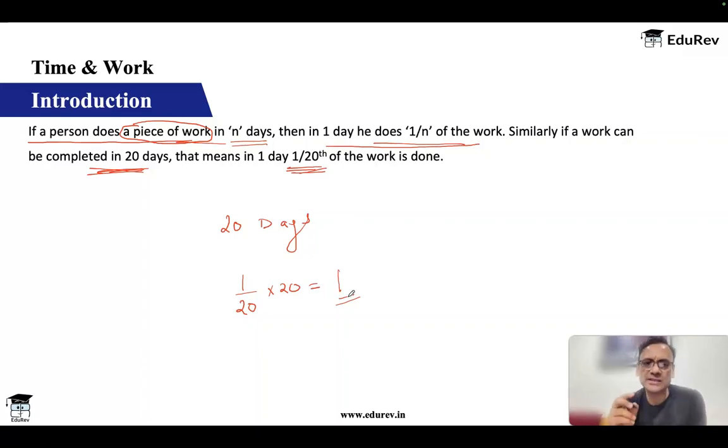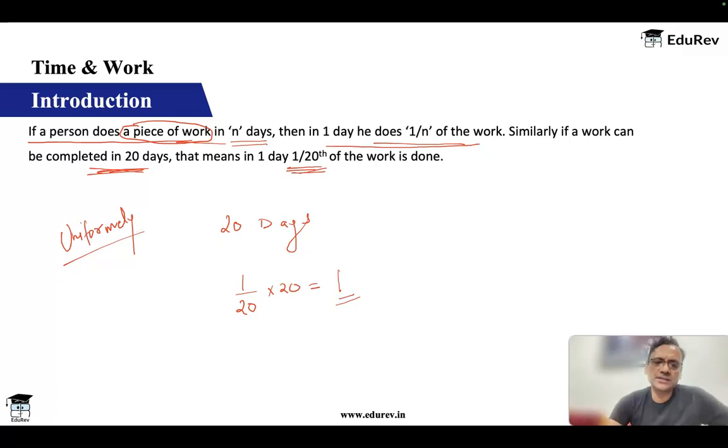So what is the inherent assumption here? The inherent assumption, and that's an assumption that we'll make in time and work, is that he does the same amount of work every day, or he is working uniformly. This is by default an assumption that we'll have in all the questions unless stated otherwise, that a person will do the same amount of work every day. He'll put in the same effort every day.